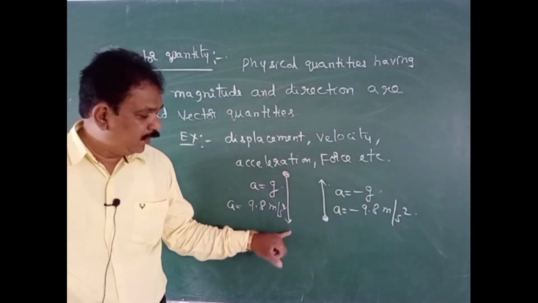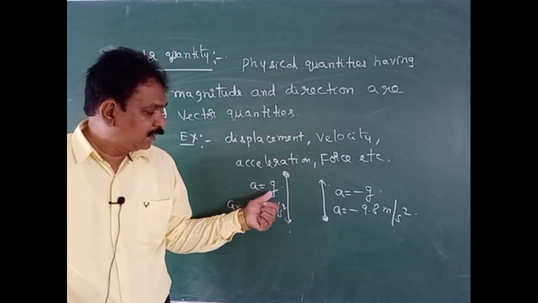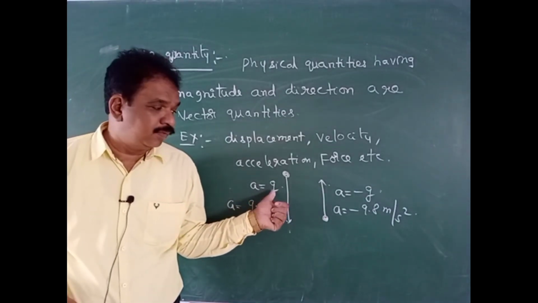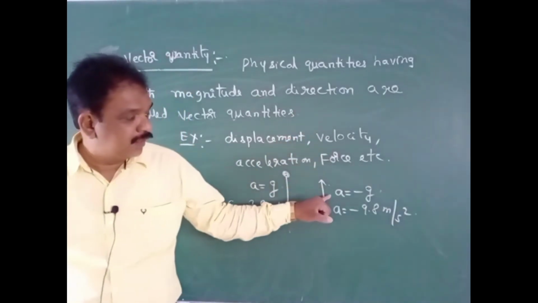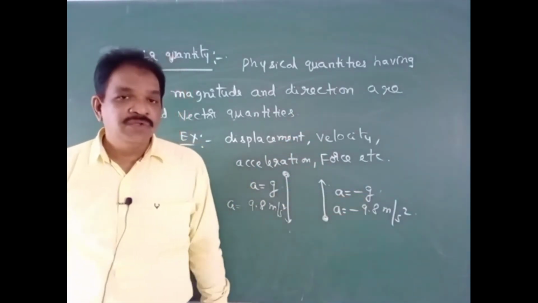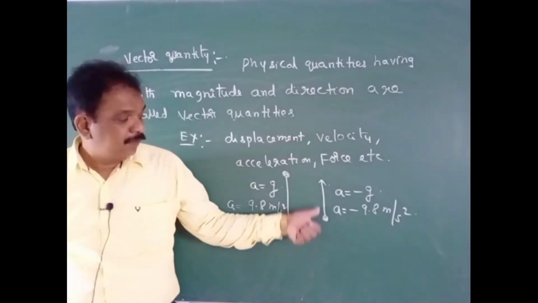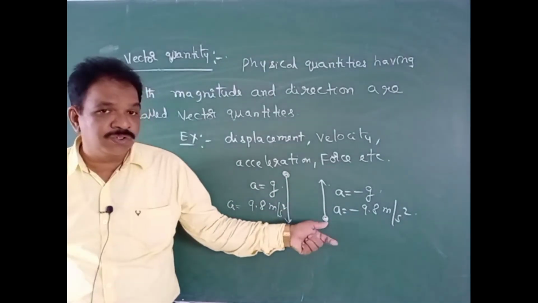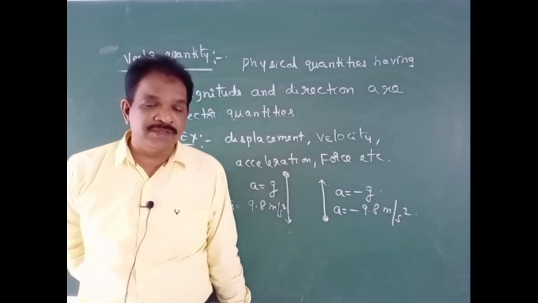So if it is moving towards the earth, as a freely falling body, we consider its acceleration positive. If it is moving away from the earth, we consider its acceleration minus 9.8 meter per second square. So depending on the direction of motion, the acceleration sign, plus or minus, is changing.